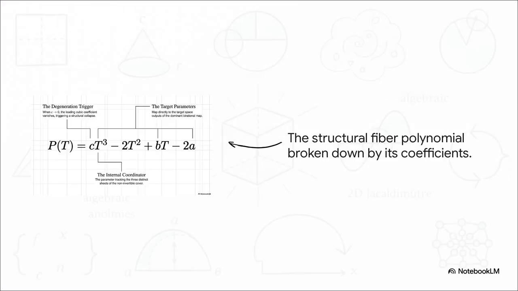So how exactly do 3 completely distinct geometric points just collapse into one? To understand that, let's look at the actual governing equation triggering this. Check out the formula. P of t equals c times t cubed minus 2t squared plus b times t minus 2a. Now the variables a, b, and c parameterize the target space. They're the direct outputs. But notice that parameter t. T is acting as our internal coordinator. It's literally tracking the distinct sheets of this non-invertible cover.